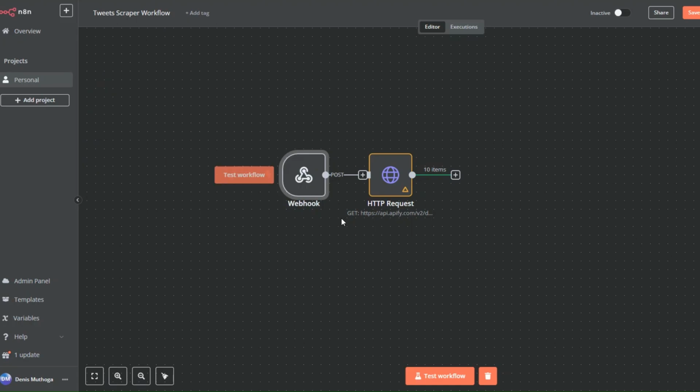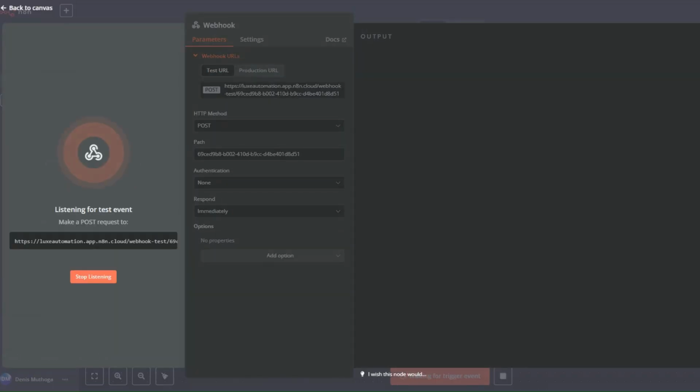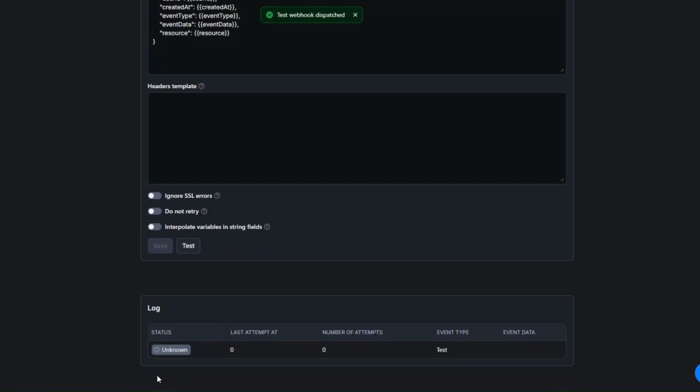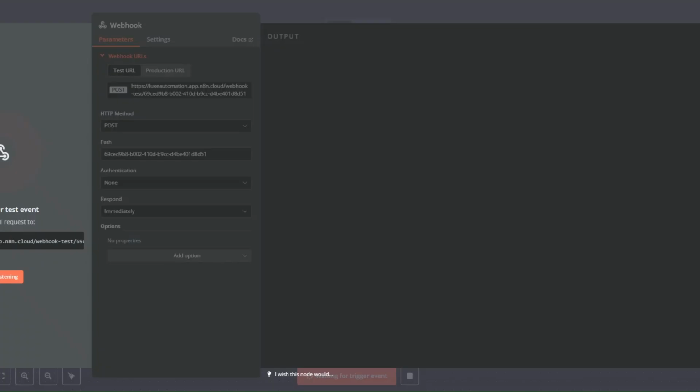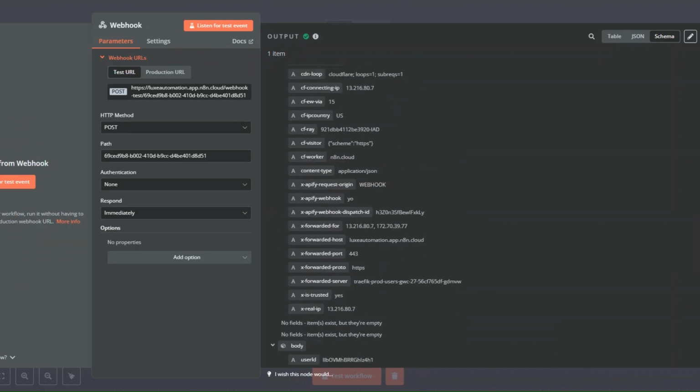Now here, I'm going to listen for a test event. And then here we're going to test it. You can see it succeeded right here, and our webhook was connected successfully. We're even getting a check notice over here. That means our webhook was connected.